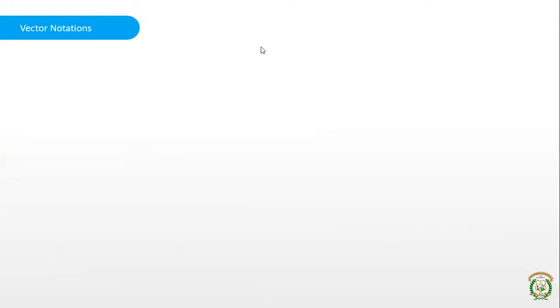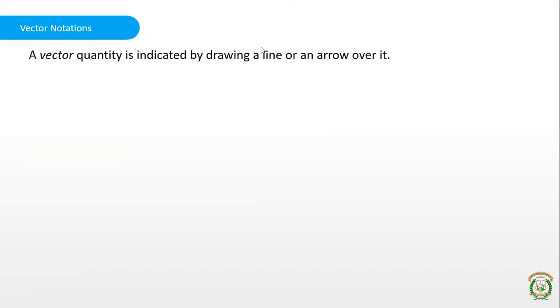Okay. So how do you represent vectors? Suppose you have a vector quantity A. How to represent it? It is indicated by drawing a line or an arrow over the symbol of that particular vector. For example, if you have a vector quantity A, we represent that vector A by using this symbol.